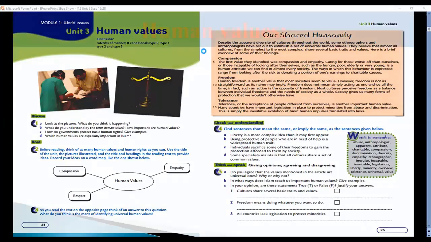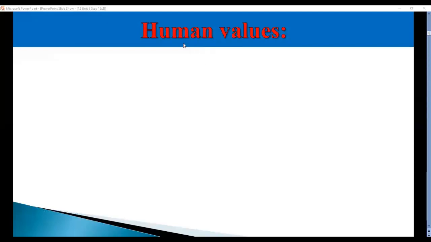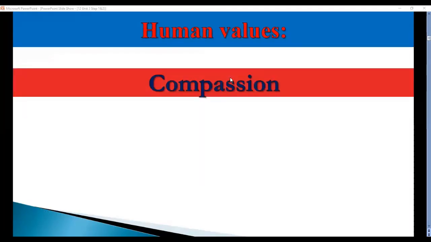Let's start here by having a look at this slide, human values. What's meant by human values? What does it refer to? And let's have a look. These are some examples. We have compassion. This one also, try to repeat it again and again. Compassion. It is one of the most common human values.